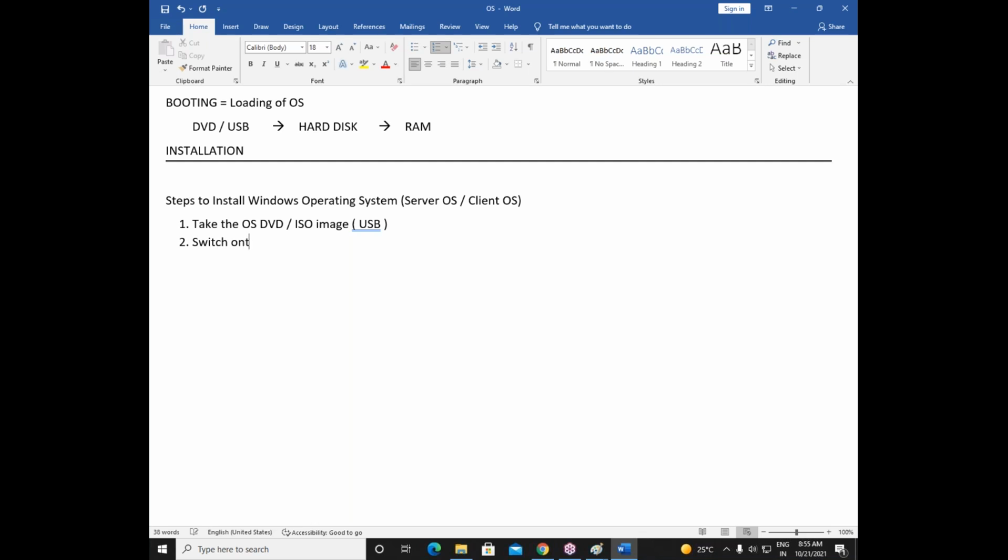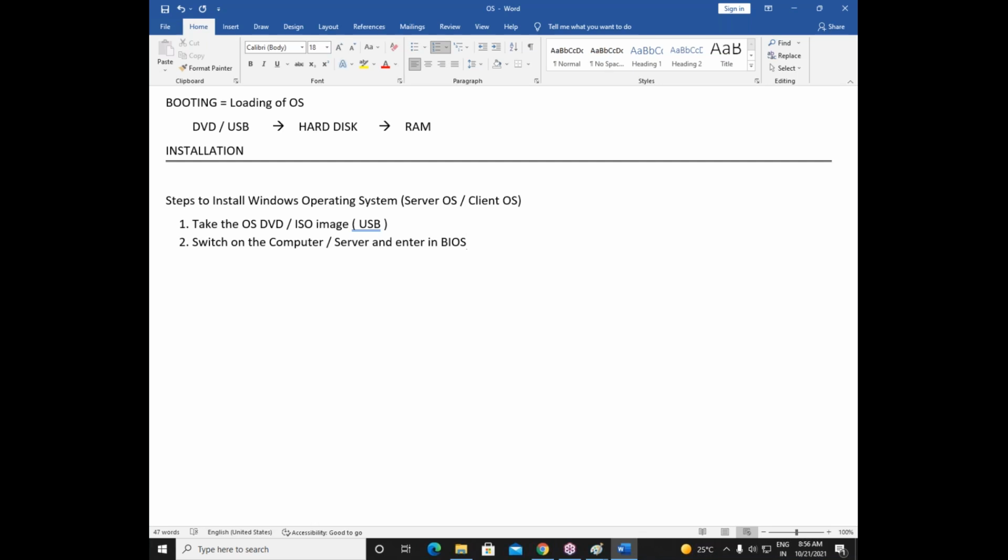Switch on the computer. When I say computer, I am referring to computer as well as server. Switch on the computer, computer or server, and enter in BIOS. There is an option in every computer and server, friends, that is called BIOS. BIOS stands for Basic Input Output System. So what exactly is this BIOS?